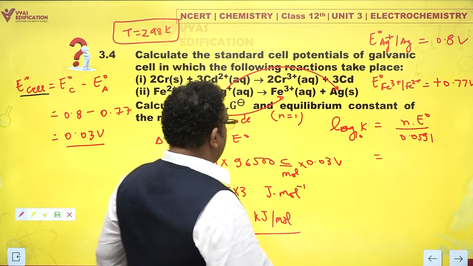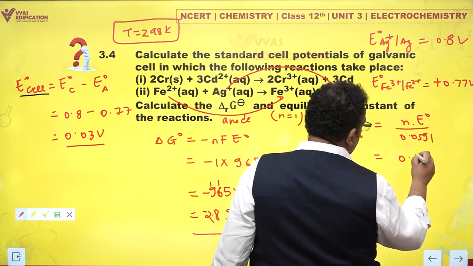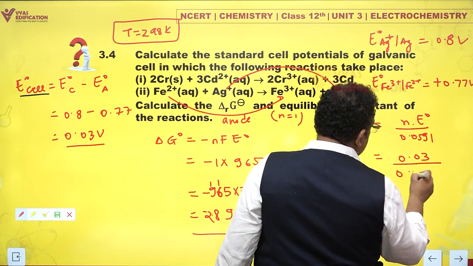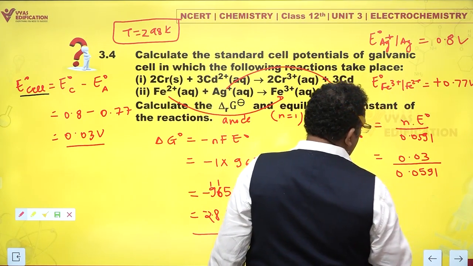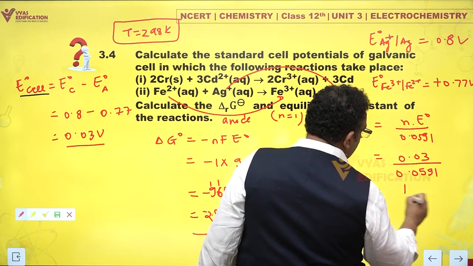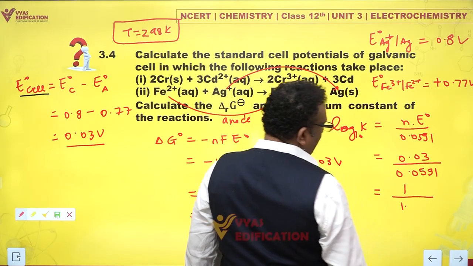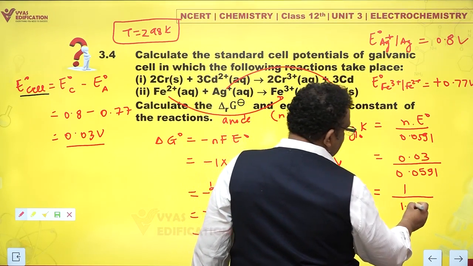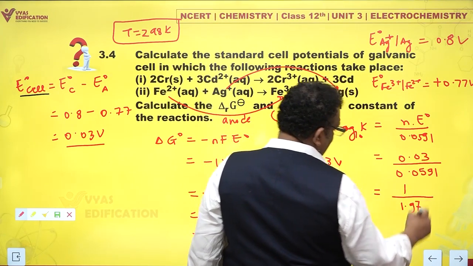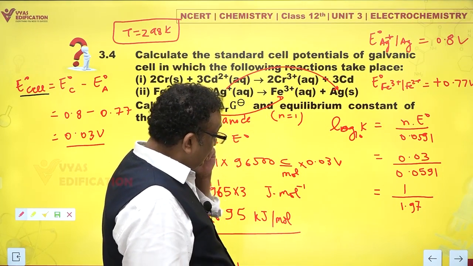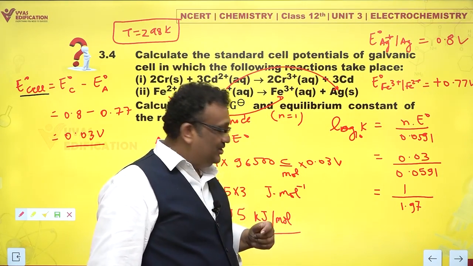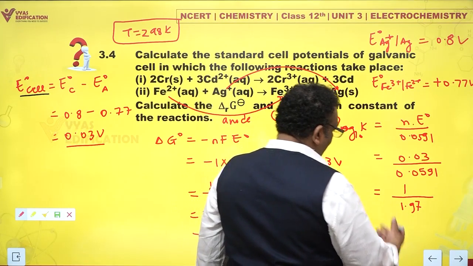E naught is 0.03 volts upon 0.0591. How much does that come out to be? That is 1 by 1.97. That's, well, not very encouraging, but whatever the number looks like.